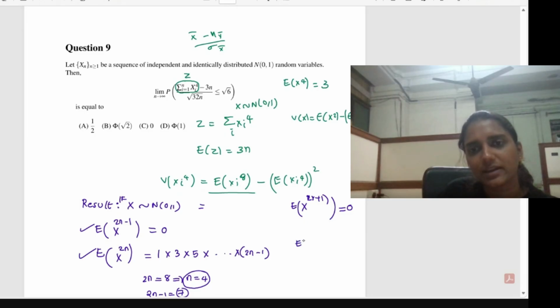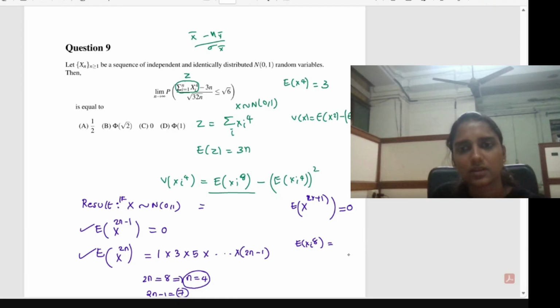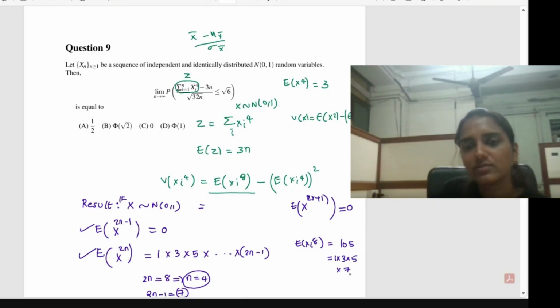For this question, what is the expectation of xi raised to 8? Okay, fine, 105. So how does it become that? This will be 1 into 3 into 5 into 7. That will give you 105. Then expectation of xi raised to 4 is already 3, we know. So this term will become 105 minus 3 square.